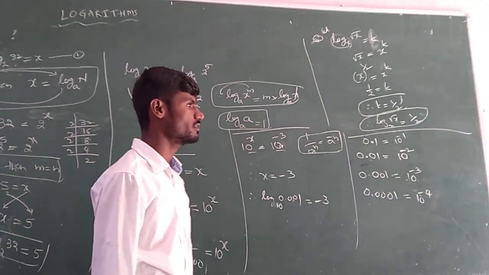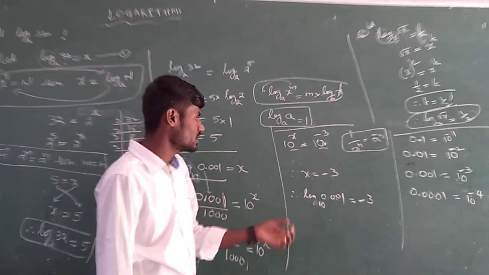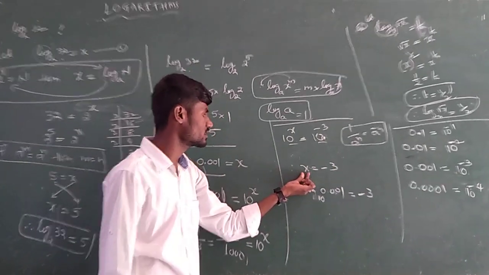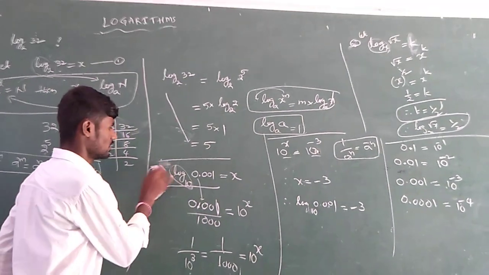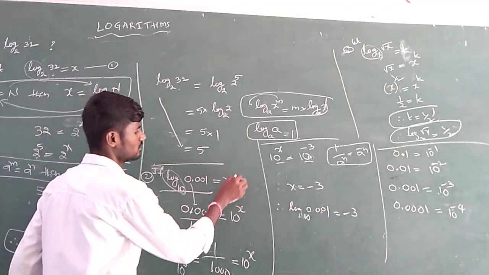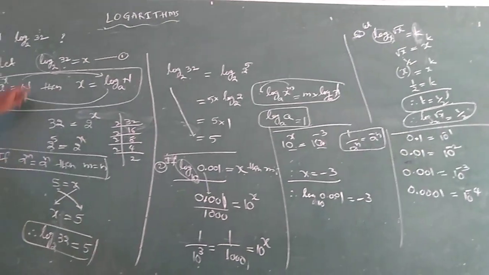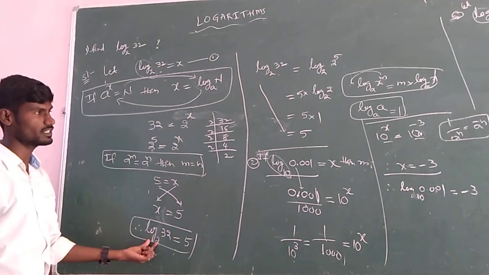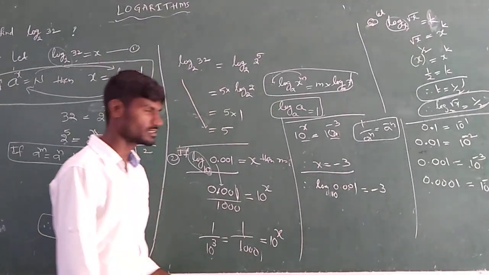While solving this problem, sometimes after finding x you think this is the final answer and you stop. But don't do that. Actually they are not asking you to find x. If they ask, if logarithm of 0.001 to the base 10 equals x, then find x, this is the final step. If they only mention it in this manner, then whatever you are finding, you have to write the 'therefore' step, compulsory. So these are the problems based upon the main characteristics of the logarithm. Let us discuss some more problems.